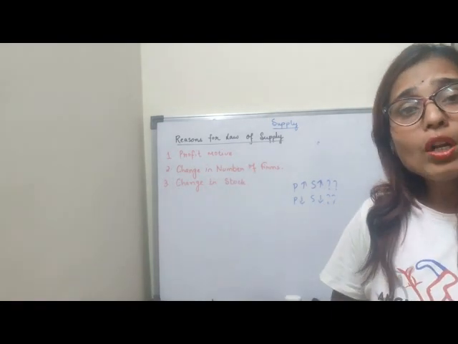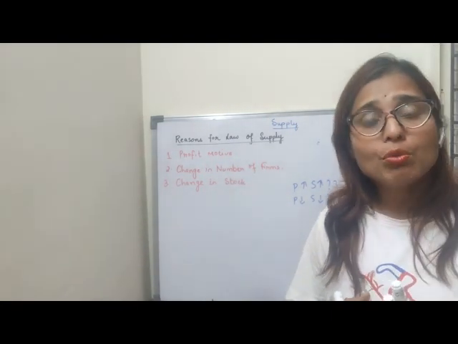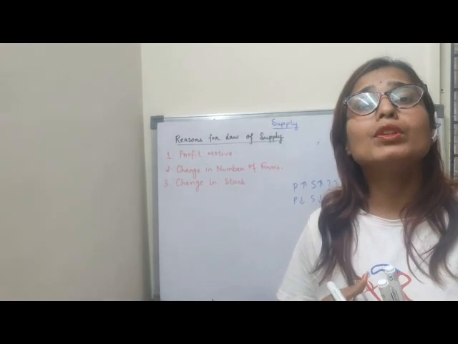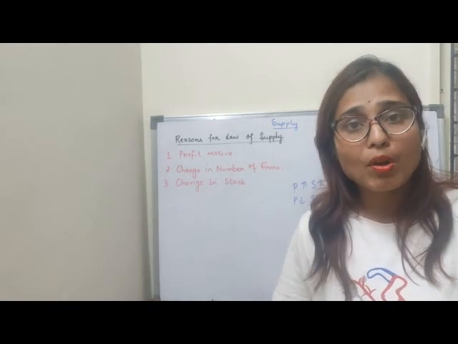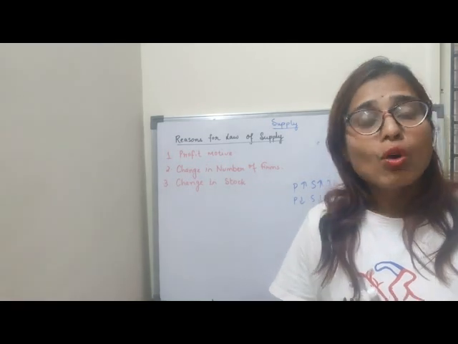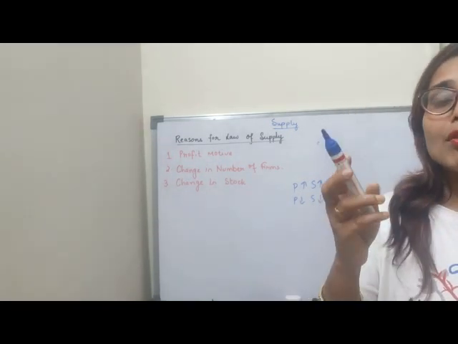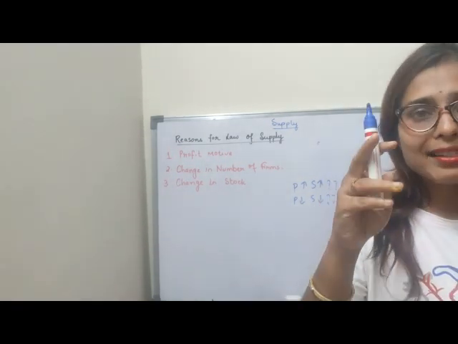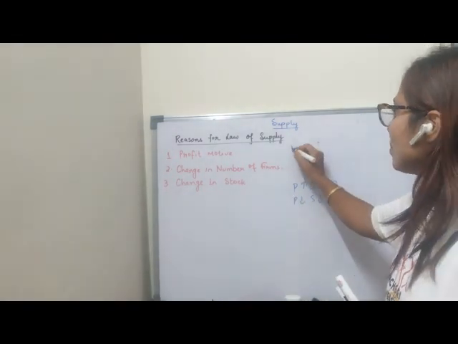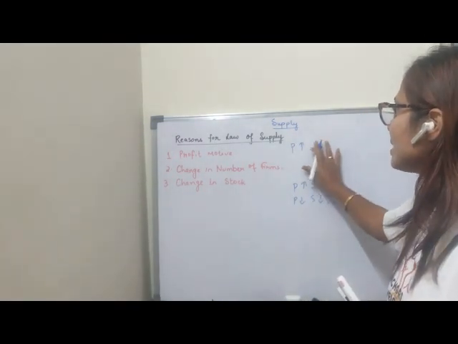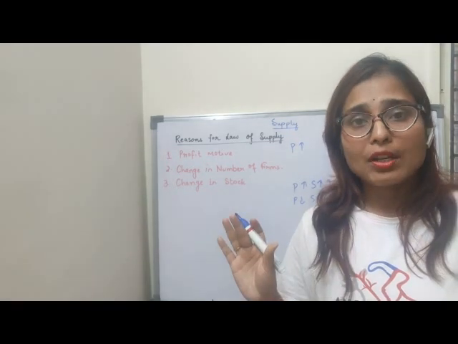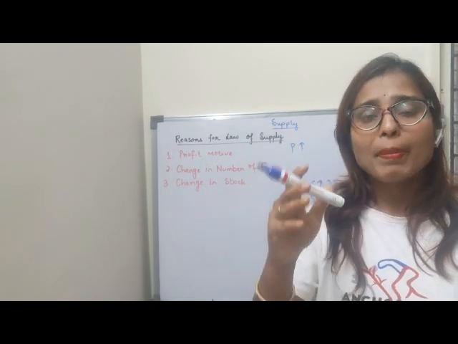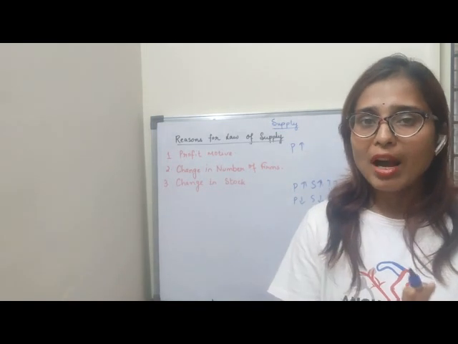Now, we all know that the basic aim of the producer is what? The basic aim of the producer while supplying a commodity is to secure higher profit, maximum profit. Suppose the price of a marker pen increases in the market, without any change in the cost of production. That means you have made this marker pen and your cost is the same.